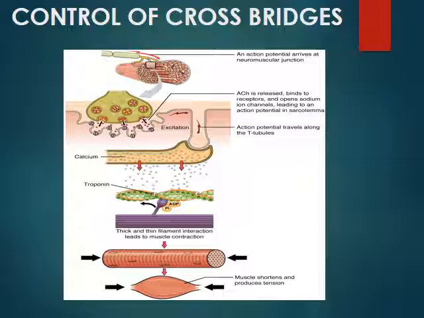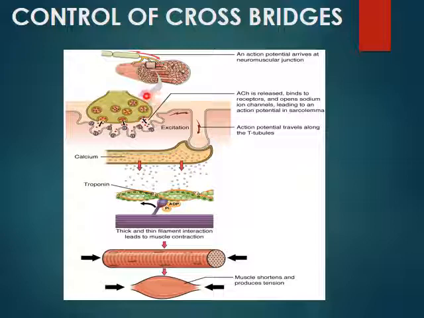Due to the binding of these calcium ions, the troponin will be displaced, and because it is attached to the tropomyosin also, it will be displacing the tropomyosin from the active sites which are present on the actin filament. You can see the green one having these active sites here. These are covered with the tropomyosin normally, but when the calcium ions bind with the troponin, the troponin will be displacing the tropomyosin, and the binding sites will be exposed.